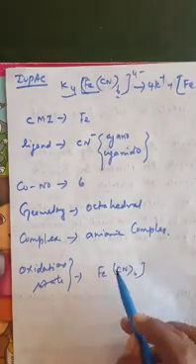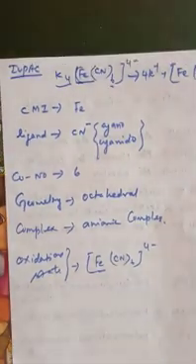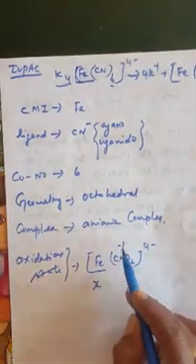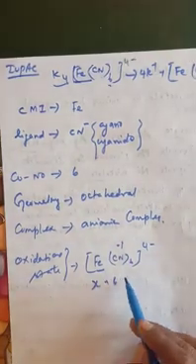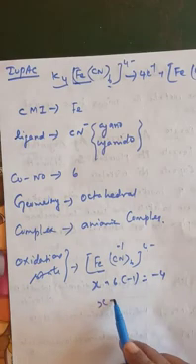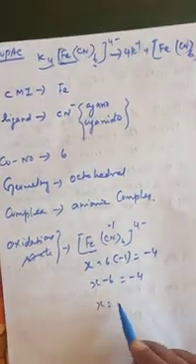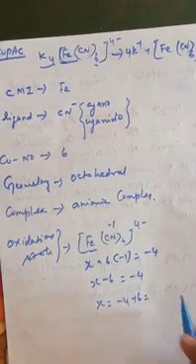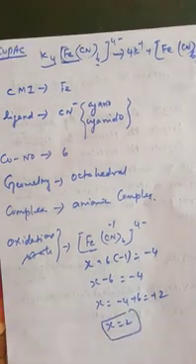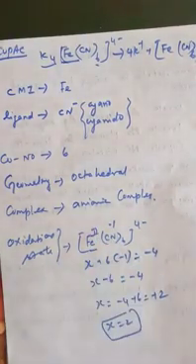[Fe(CN)6] 4 minus. So we consider the oxidation state of the metal to be X, and minus 1 here for each ligand, so totally 6 times minus 1 is minus 6. The total charge is minus 4. So X minus 6 is equal to minus 4, so X is equal to plus 2. So the oxidation state of iron is 2. It should be written in a Roman numeral, right?